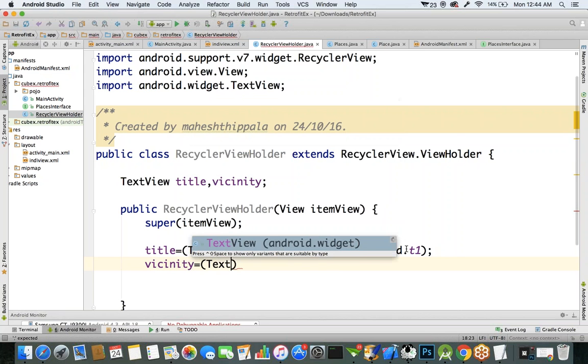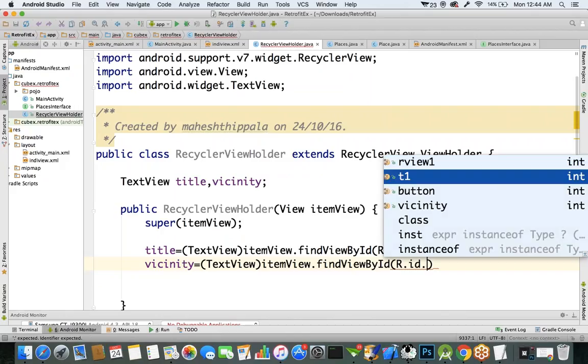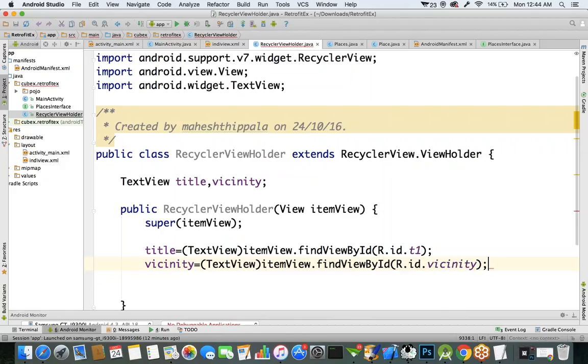Vicinity is equal to itemView.findViewById, R.id.vicinity. That's it. Okay. We got the UI components into the holder class.